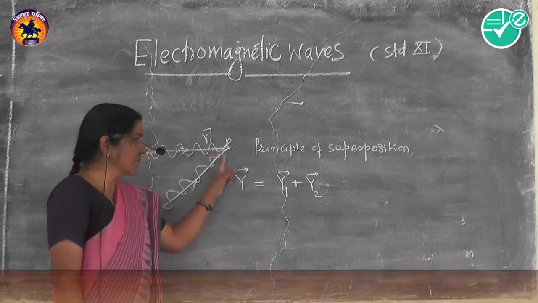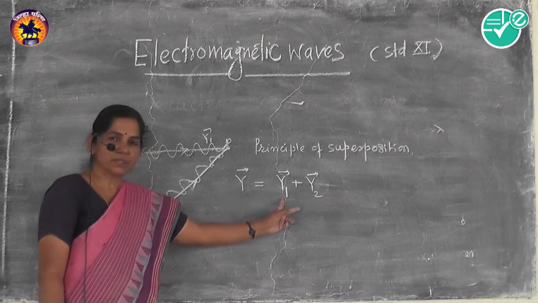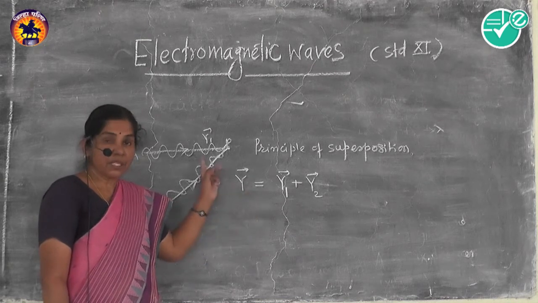The resultant displacement at that point is given by the vector sum of displacements produced by the individual waves. They are not cancelling each other.